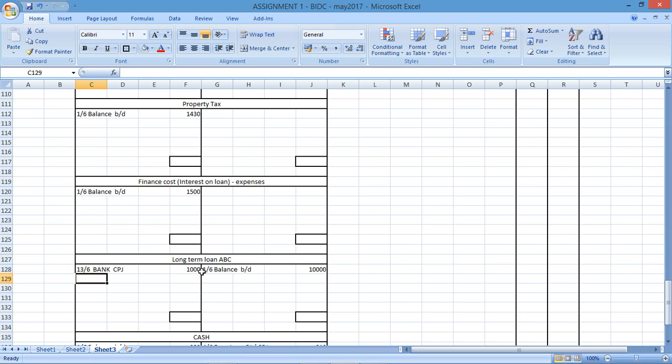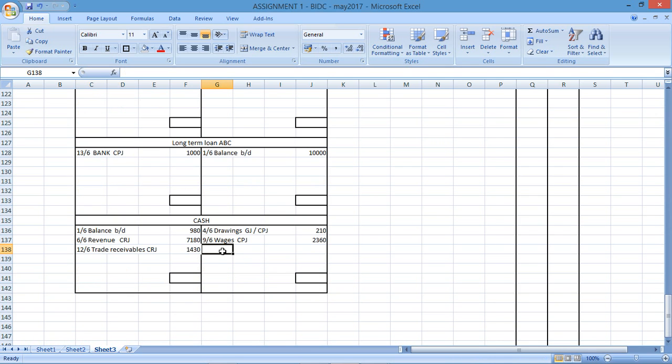Then on the 14th, paid property tax in cash, $130. I'm paying property tax. There's my property tax. I'm paying it in cash, so 130 will decrease the cash and we'll record the expense here. Cash payments journal, 130 against cash.